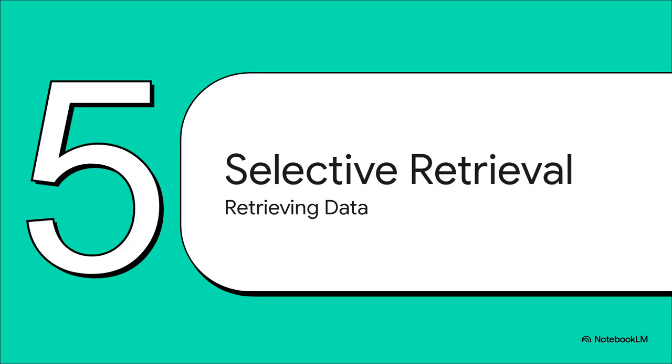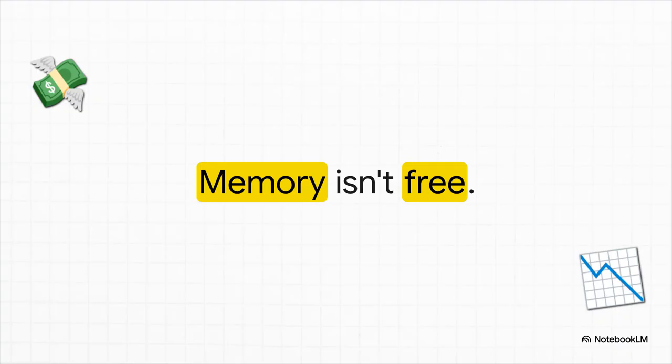Section 5. The Selective Retrieval Rule. Hold on, though. Before you go saving literally every keystroke to a database, you have to accept a pretty hard truth. Memory isn't free. More is definitely not always better. Dumping your entire stored history back into every single prompt you send to the LLM is a spectacularly terrible idea. Not only does it burn through expensive tokens like crazy, but it actively confuses the model by overwhelming it with totally irrelevant context from 3 weeks ago.